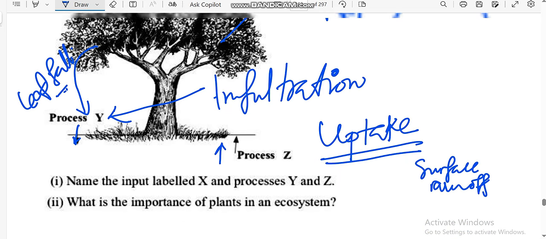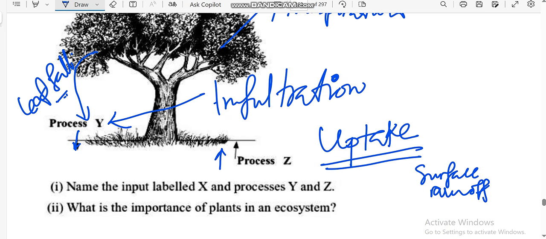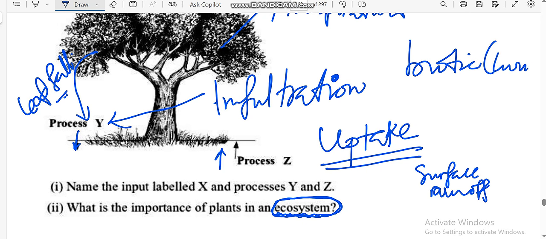Let us see another question. What is the importance of plants in an ecosystem? Do you know that by definition an ecosystem is just a community of living and non-living organisms? A community whereby living, biotic, organisms interact with the abiotic, well known as the non-living. You get the sense? So that's what you call an ecosystem.